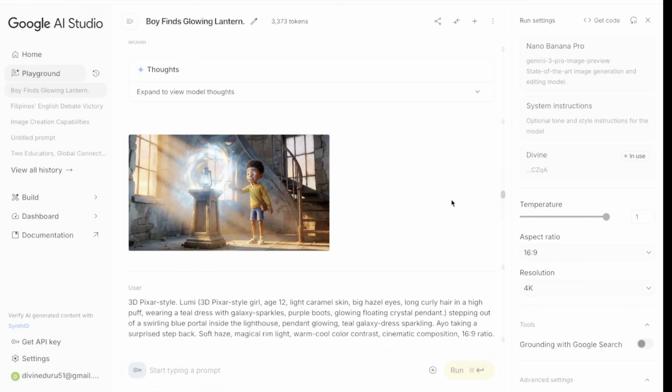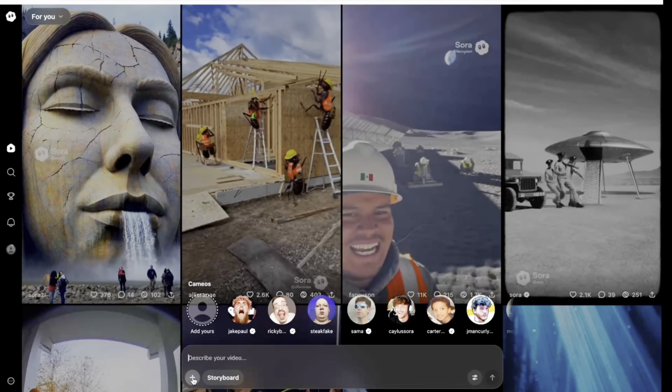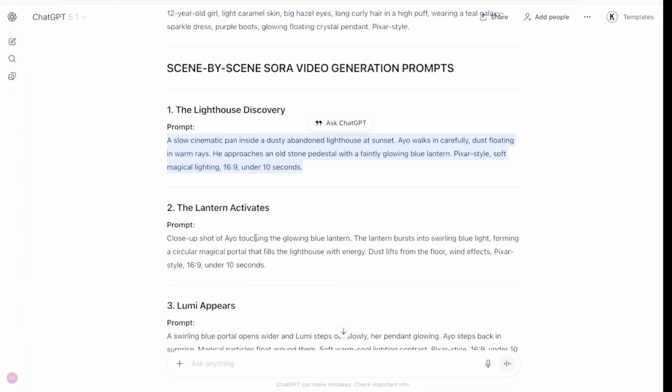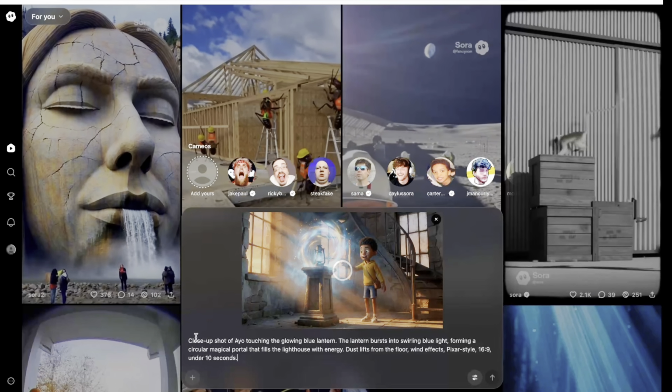Now once you download the second image, head back to Sora. Once you head back to Sora, all we have to do is upload the second image. After uploading the second image, we're going to go back to ChatGPT and copy the second prompt right here. Now let's copy the second video generation prompt. We head back to Sora.